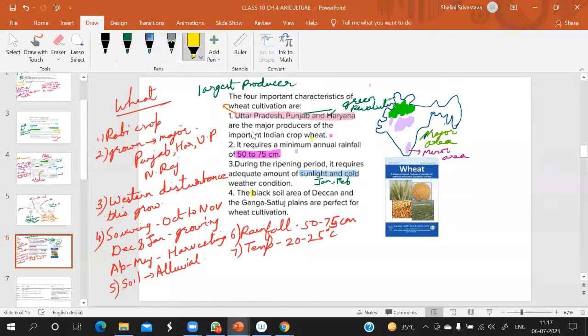Now, the soil which is good for its growth is black soil in the Deccan Plateau region and alluvial soil in the Ganga-Satluj plain. Which soil is perfect? Alluvial soil and black soil. It also grows in black soil, especially the MP and Chhattisgarh area. I hope till here it is very clear.